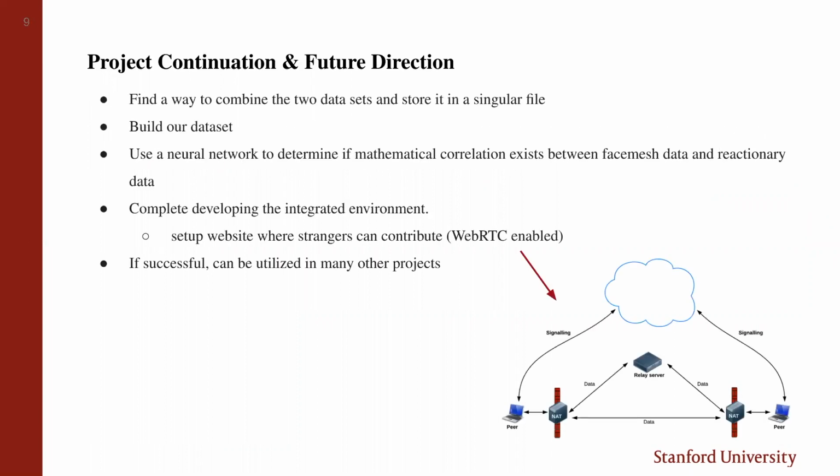In the future, we plan to find a way to combine the 2 data sets and store it in a single file. We then would like to build our dataset using different subjects and observers and eventually create a website using an API called WebRTC for people to upload their own data. This dataset can then be used to train a neural network to determine if mathematical correlations exist between face mesh and reactionary data. If successful, this project can be utilized to enhance the precision of machine learning algorithms and other neural networks in regards to facial landmark detection.